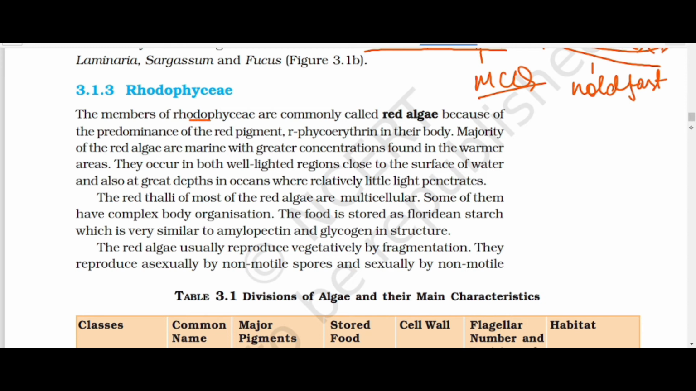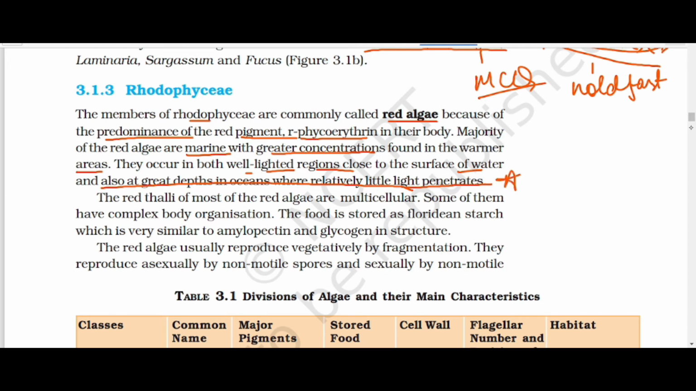The members of Rhodophyceae are commonly called red algae because of the predominance of the red pigment. Okay, and the red pigment is R-phycoerythrin, the pigment in their body. The majority of the red algae are marine, and the greater concentration is found in the warmer areas. They occur in both well-lit regions close to the surface of the water, and also at great depths of the ocean where very little light penetrates.